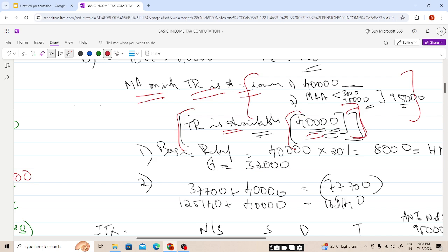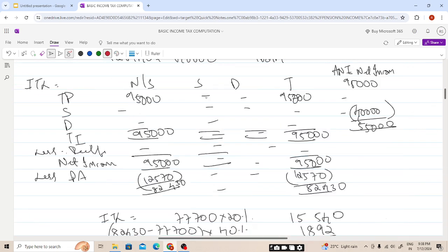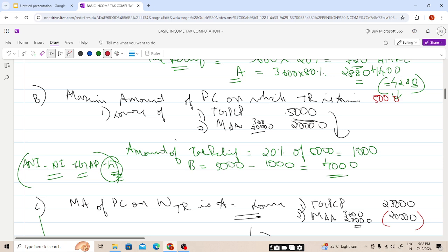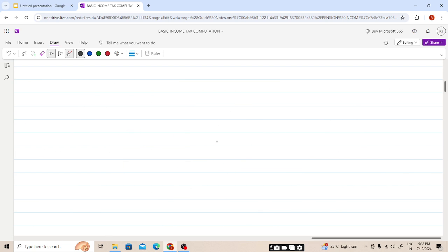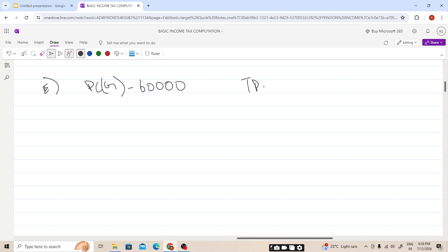Now coming to the next case, students. Now we will be doing E. So E has a 60,000 pension contribution and a trading profit of 25,000. For E, the pension contribution gross amount is, students, 60,000 pounds. Trading profit is 25,000.